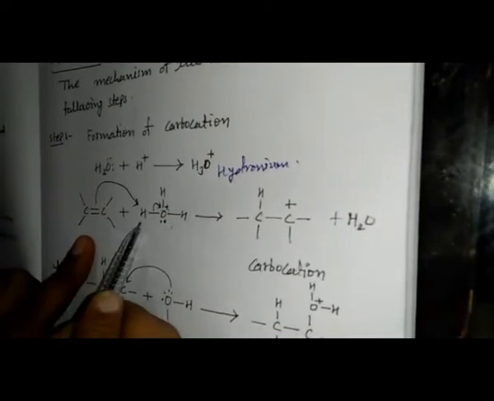First step is the formation of carbocation. Firstly, the water molecule reacts with the hydrogen ion to give us the hydronium ion. This hydronium ion now reacts with the alkene. This is positively charged, so the bond gives its electron to this positively charged part. The water molecule is released out. Now hydrogen is getting positively charged because from this side the electron is released. So the bond will attack the positively charged part and form the carbocation.